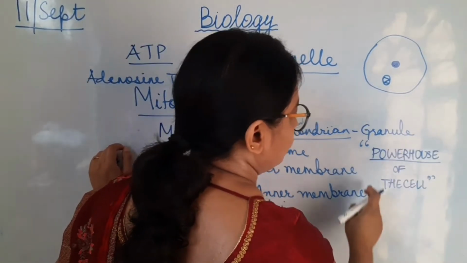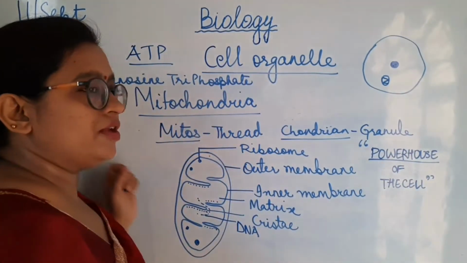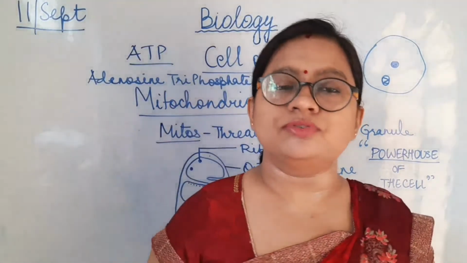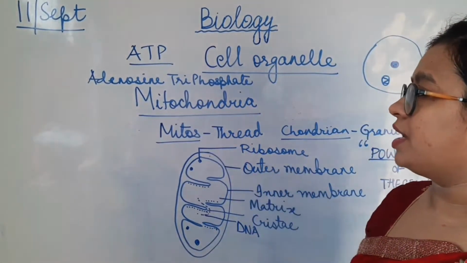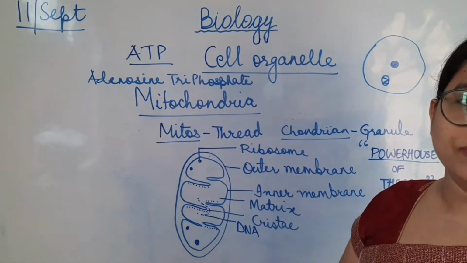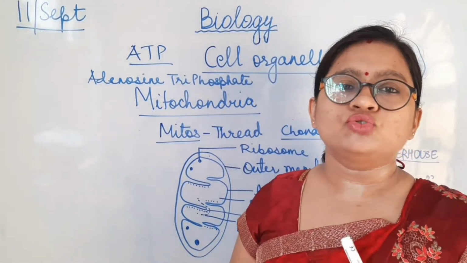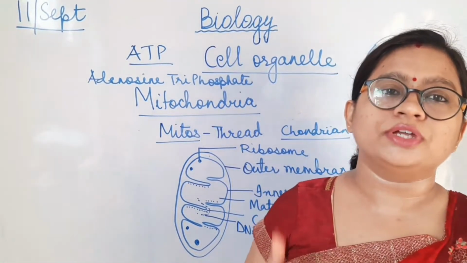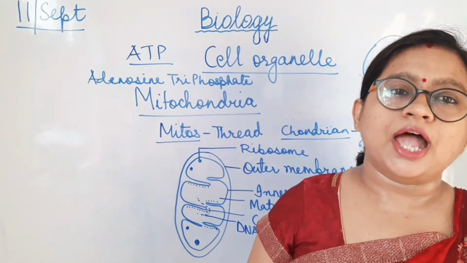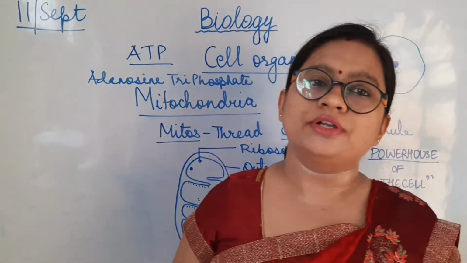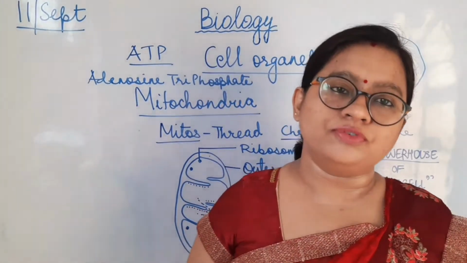Do remember this phrase. It is a very important phrase, and often a question is raised from this, that why mitochondria is called the powerhouse of the cell. I am repeating it again. It is called the powerhouse of the cell because it produces energy, and the energy is stored in the mitochondria for the other uses of the cell.